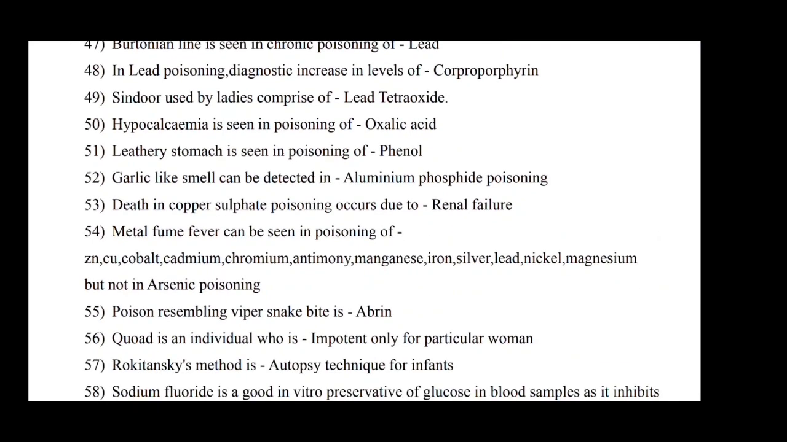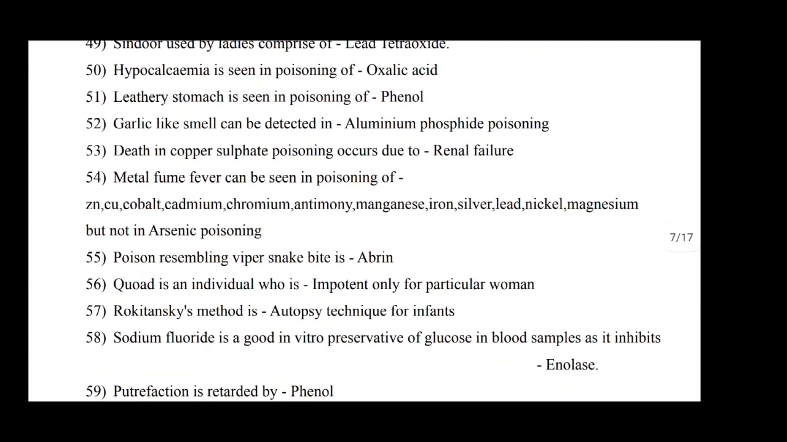Hypocalcemia is seen in poisoning of oxalic acid. Leathery stomach is seen in poisoning of phenol. Garlic-like smell can be detected in aluminum phosphide poisoning. Death in copper sulfate poisoning occurs due to renal failure. Metal fume fever can be seen in poisoning of zinc, copper, cobalt, cadmium, chromium, antimony, manganese, iron, silver, lead, nickel, magnesium, but not in arsenic poisoning. Poison resembling viper snake bite is abrus.